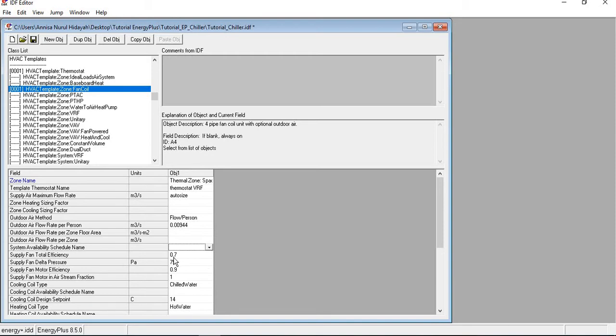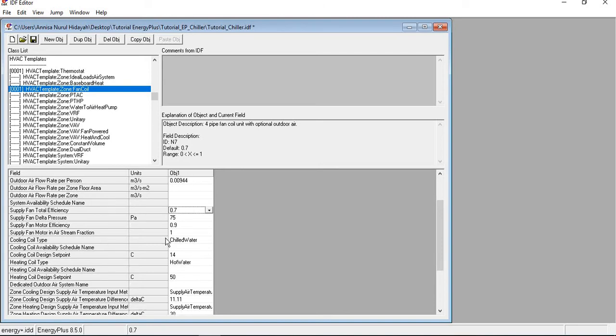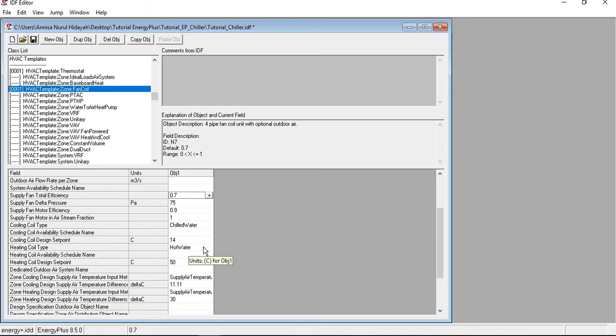Okay. And then there are also some inputs here which define the fan parameters. So I will just use the default value for this, and after that we need to input the cooling coil type, and also this is the availability schedule for the cooling coil, and I will leave it blank as well.